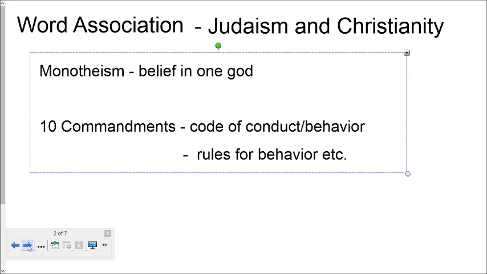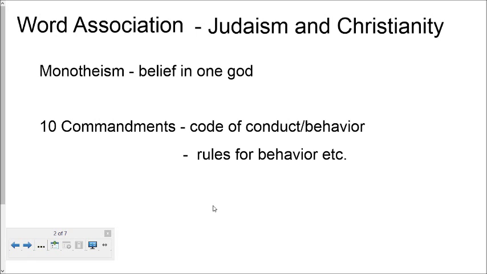So we're going to start with our word association. Really two things to understand with these two. And it is monotheism, the belief in one God, and it is the Ten Commandments, the code of behavior, a code of conduct, rules for behavior. And again, your class notes have way more on these two things, but that's not what we're doing right here. We are just figuring out multiple choice that the Regents might ask.